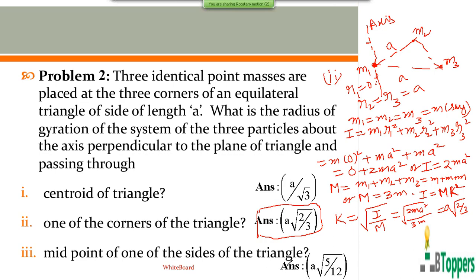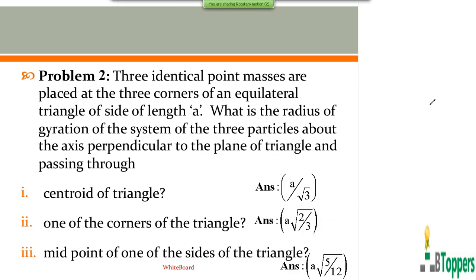Next, I would like to discuss the third part of the question. In the third part of the problem, you are asked to find the radius of gyration of the system of three particles about the axis perpendicular to the plane of the triangle and passing through the midpoint of one of the sides of the triangle.